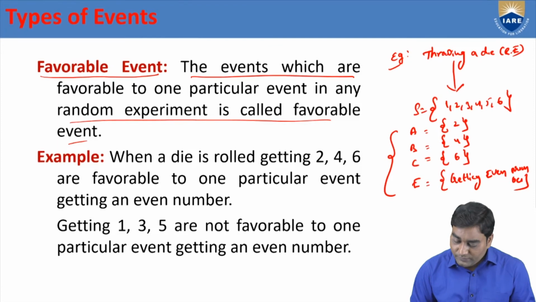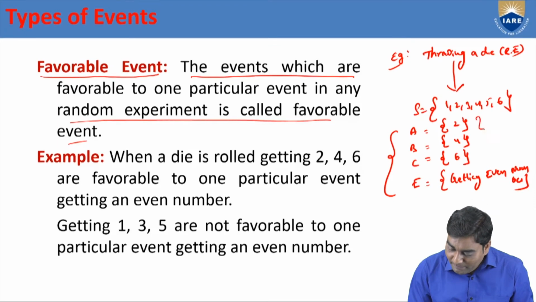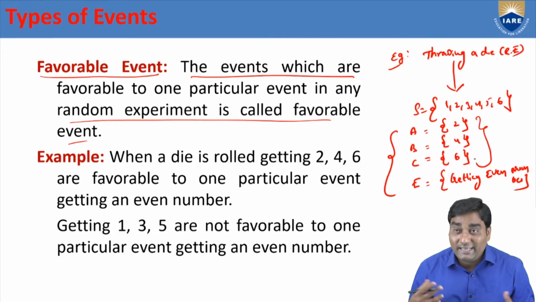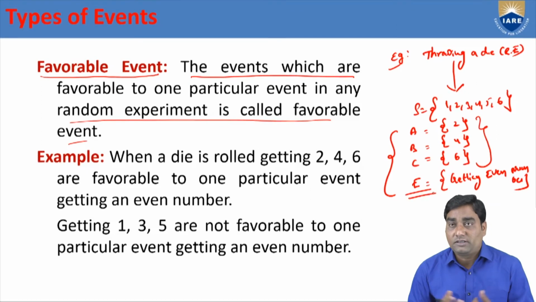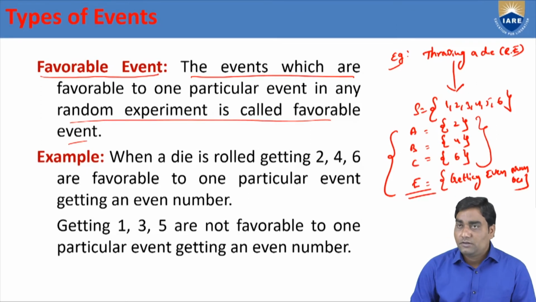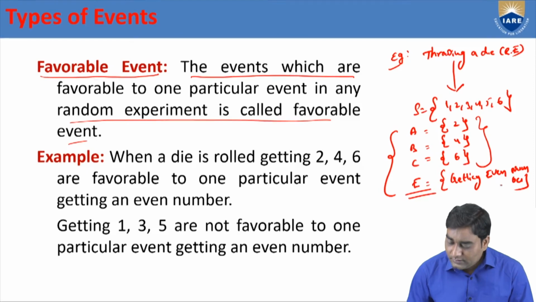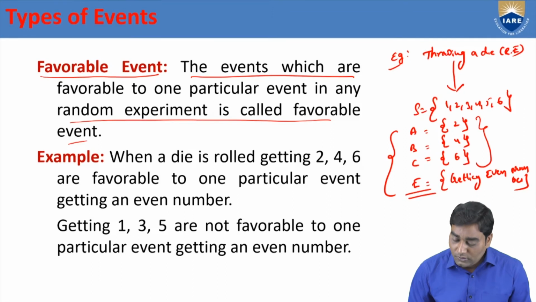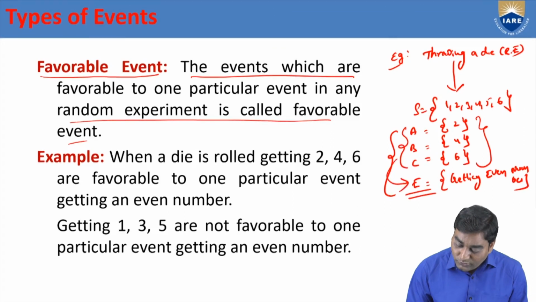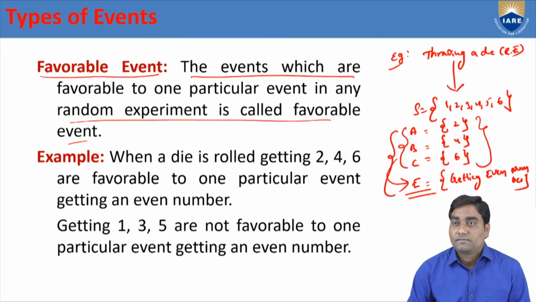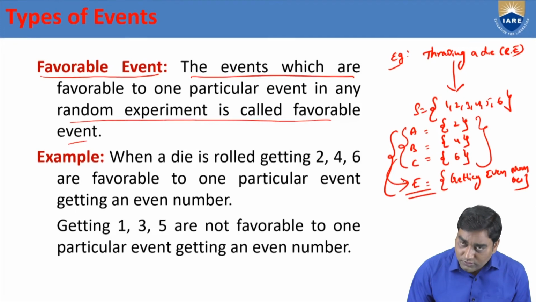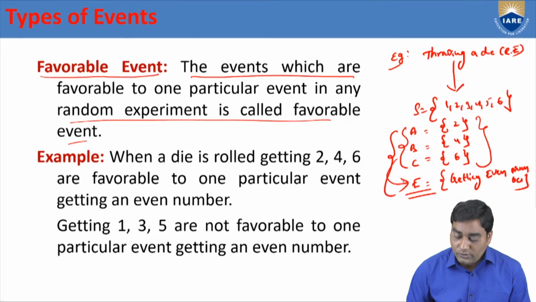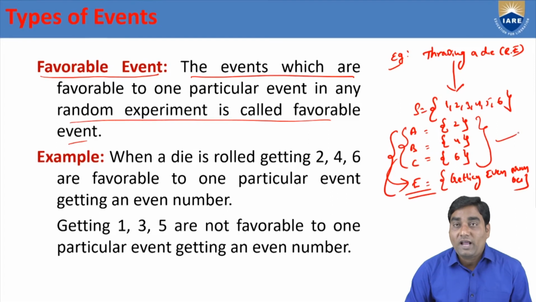4 events are taken. A, B, C, E. Observe that A, B, C 3 events are related to this particular event or not? Yes. Because E is even number. A, B, C are also even numbers. So these 3 events are related to capital E or are favorable to capital E. So A, B, C events are known as favorable events.